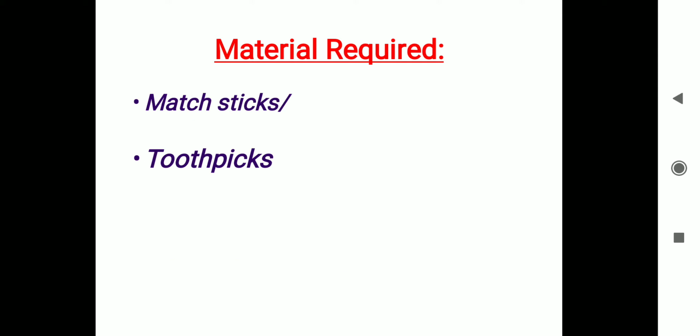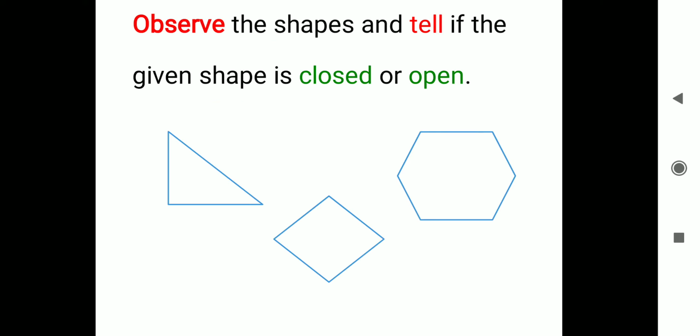For completion of this activity, you will require matchsticks or toothpicks. Instead, you can use some straws or different types of small sticks even. First, observe the shapes and tell if the given shape is closed or open. As we have already discussed, you can easily identify all these shapes.